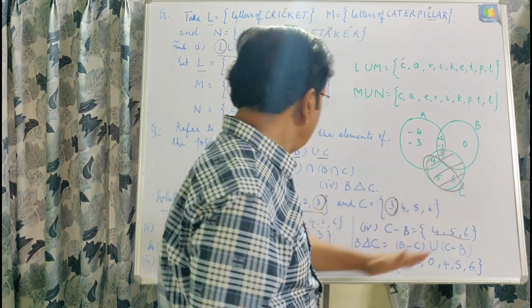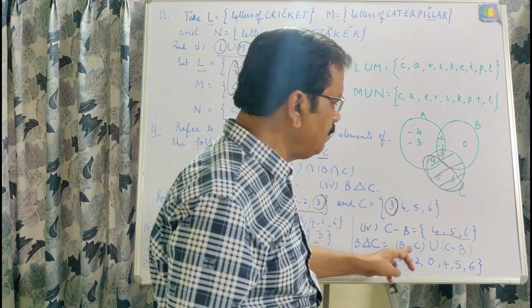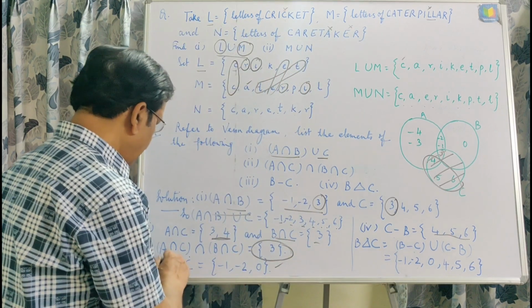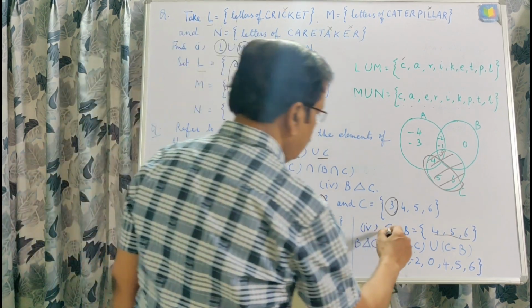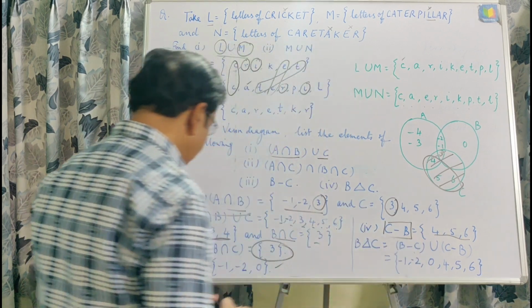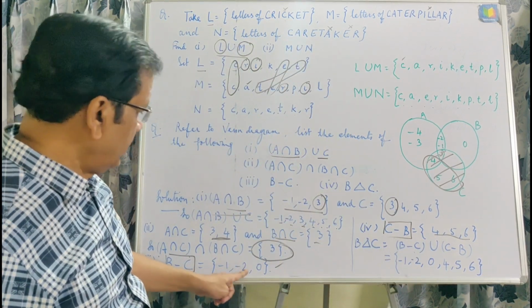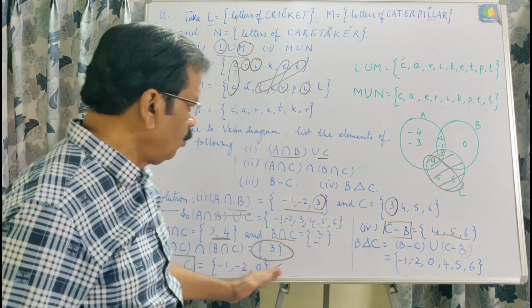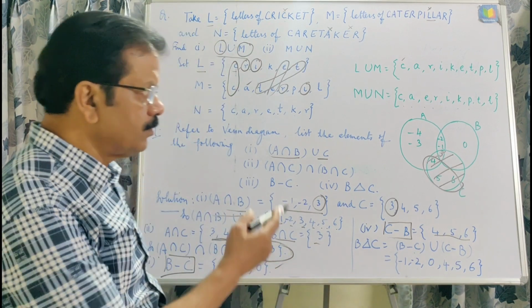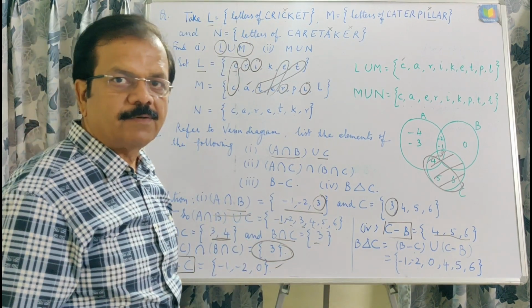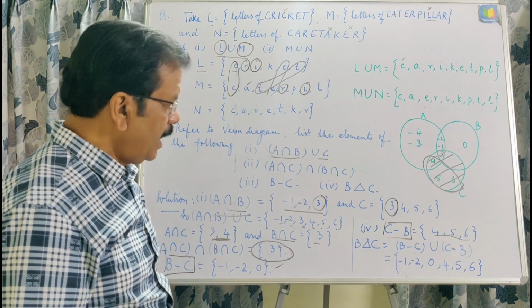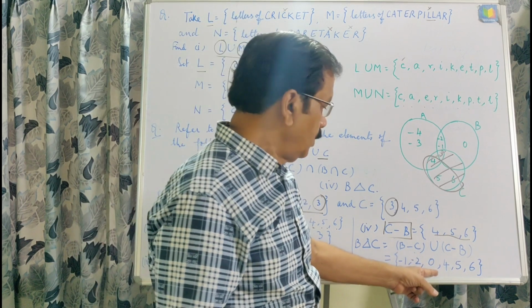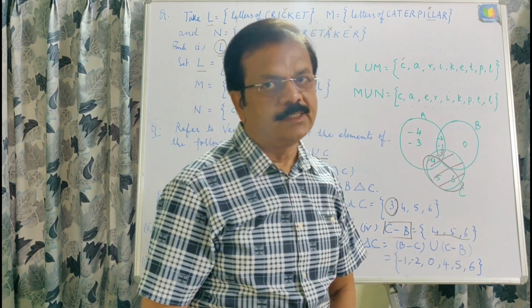Okay, and then writing the union of B minus C and C minus B, that is whether the elements are in B minus C or in C minus B. You can see here -1, -2, 0, 4, 5, 6. No element is repeating itself, and that is obvious with the help of the concept of difference of sets. And that is why the symmetric difference elements are -1, -2, 0, 4, 5, 6. Now next question.